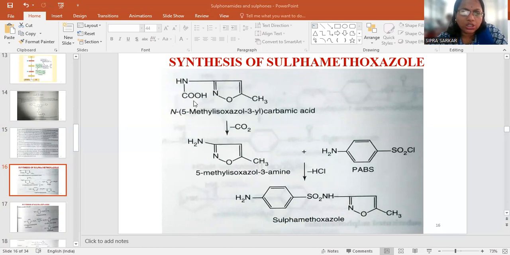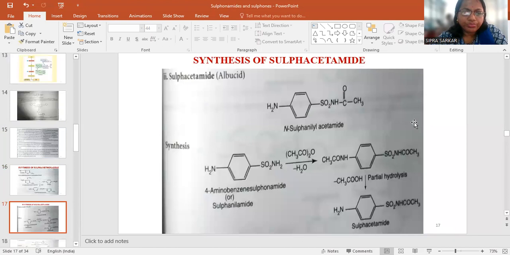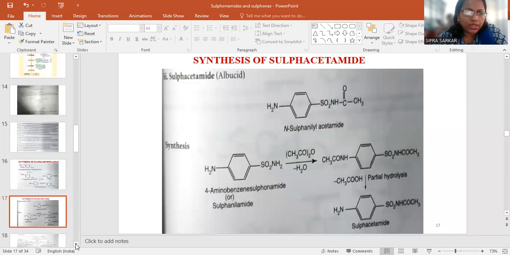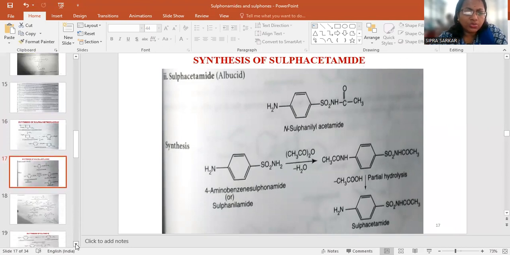Decarboxylation is going on, the CO2 group has been removed, and it's producing the amine. Then it is attached with para-acetamidobenzenesulfonyl chloride, and HCl will be removed. Sulfamethoxazole will be produced. Sulfacetamide, another important compound, is also synthesized through this process.